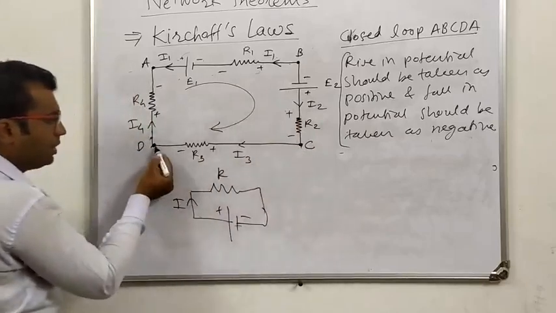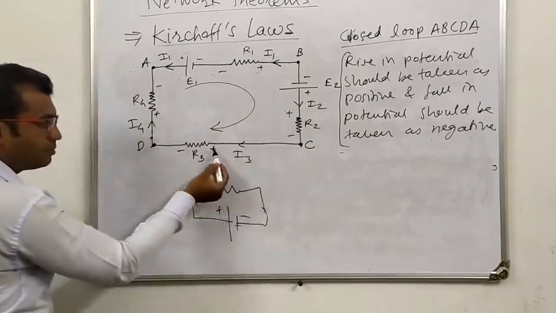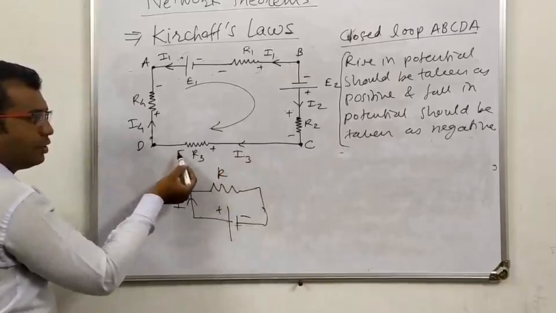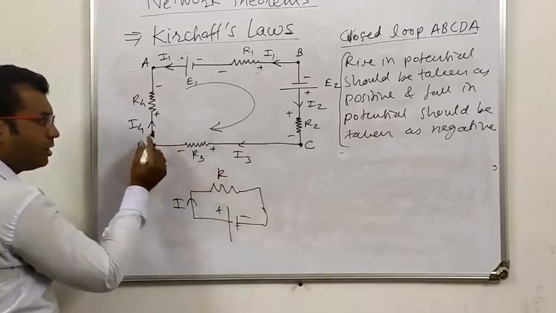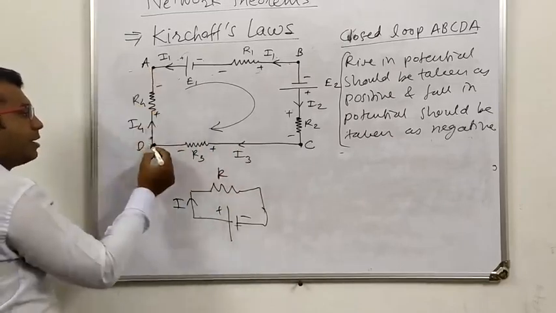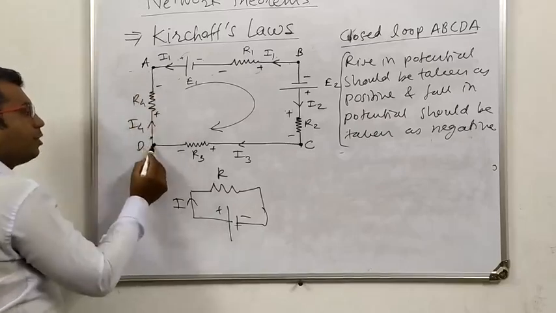Here also from C to D, the current is moving from positive to negative. It means that there is a fall in potential. Also from D to A, current is moving from D to A.